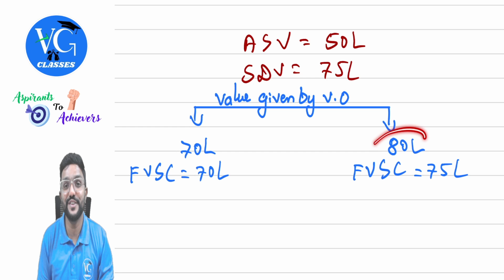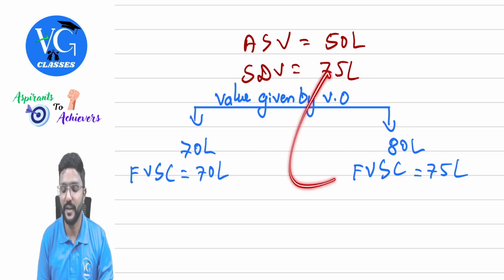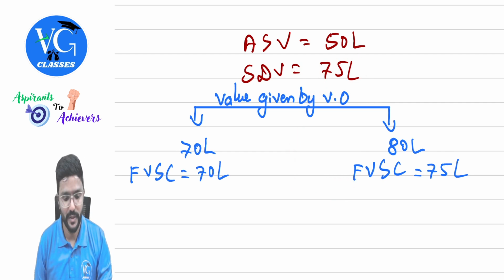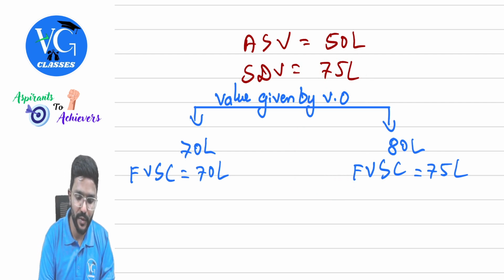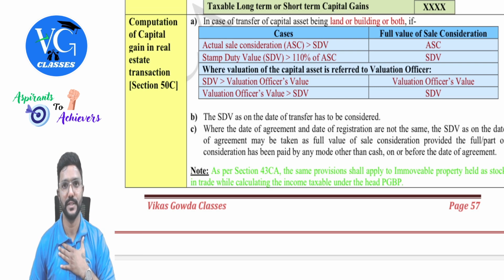Sir, what if the valuation officer gave 80 lakh, which is more than 75 lakh? In that case, the full value of sale consideration would be the stamp duty value. Got it? Yes, sir. And the same provisions would be applicable for a land or building which is held as stock for an assessee, guys.